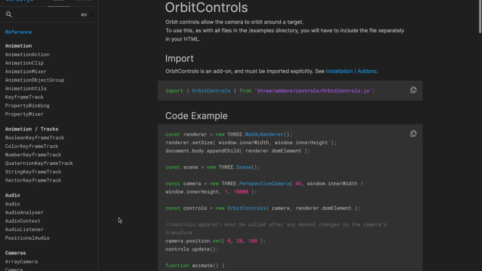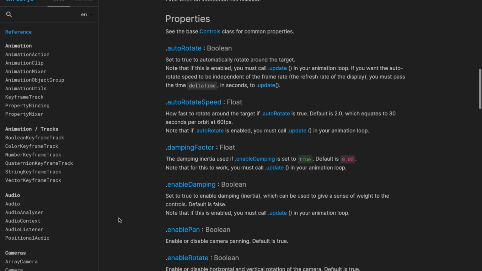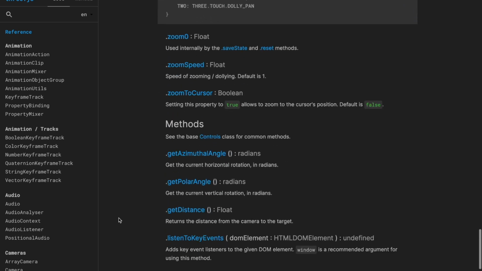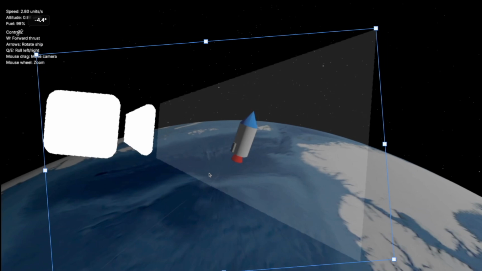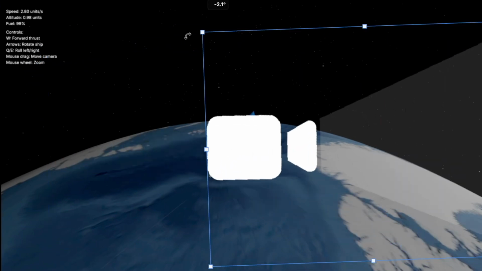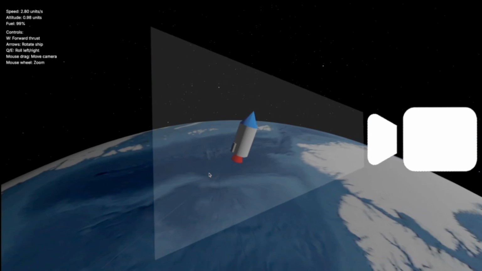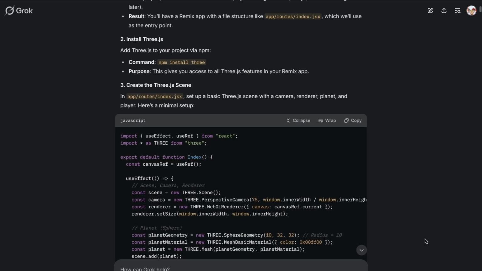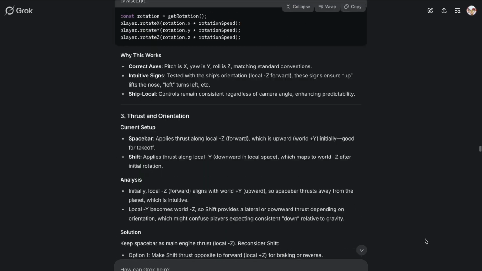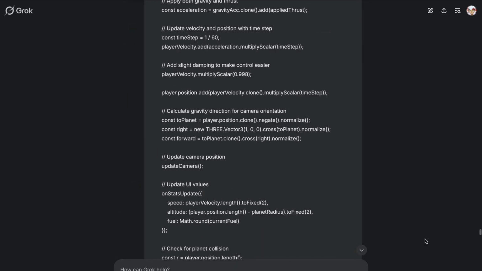And I didn't realize it at the time, but the camera ended up being one of the hardest parts of this whole project. And the reason is because Three.js has a built-in orbital camera, but some of the behaviors that the camera was programmed to do really didn't work well with a rocket game. So I tried thinking about what the camera would look like if it was exactly the way I wanted it to be, and I decided it should always point at the same angle to the rocket unless the user specifically changed it. And I assumed there would be an easy way to do this with the orbit camera, so I just asked AI to fix it, but it couldn't figure it out, so I asked it again and again and again, and it just couldn't get it.